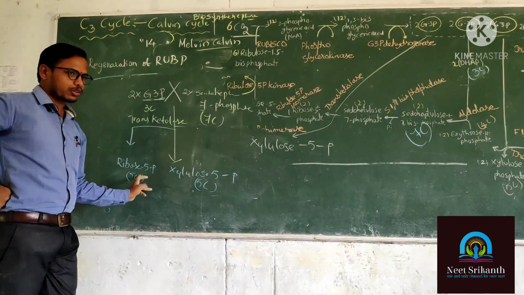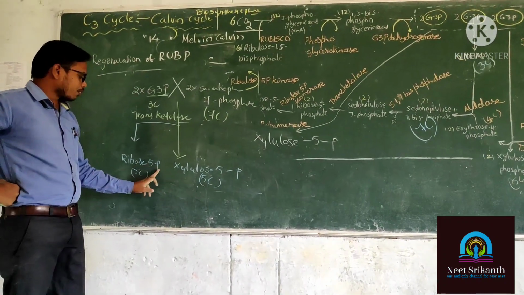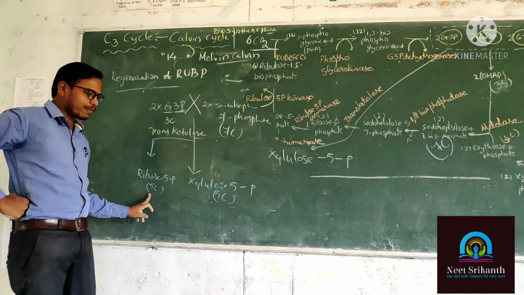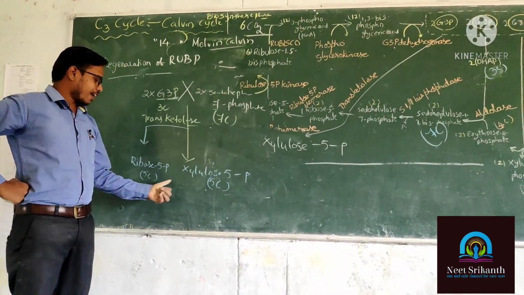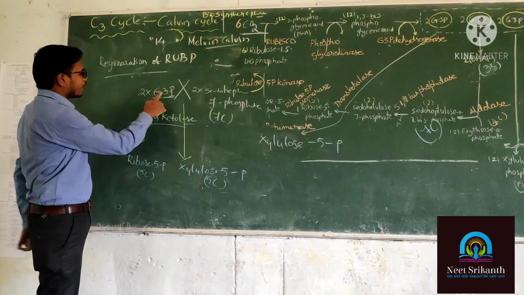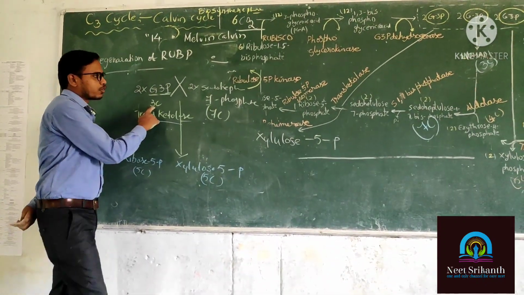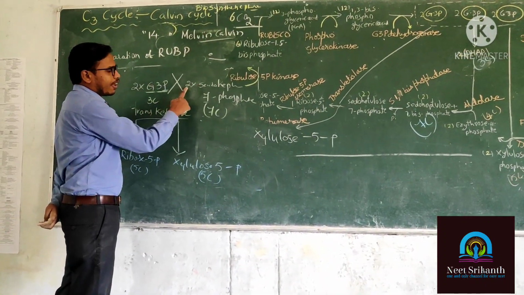So that is split into 2 products. One is ribose 5-phosphate, which has 5 carbons. Another one is xylulose 5-phosphate, which has 5 carbons. 5 plus 5, 10. Here how many molecules of G3P are there? 2 molecules. Pseudoheptulose also 2 molecules.